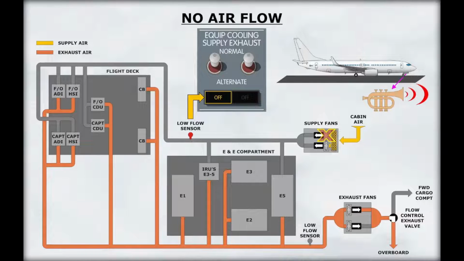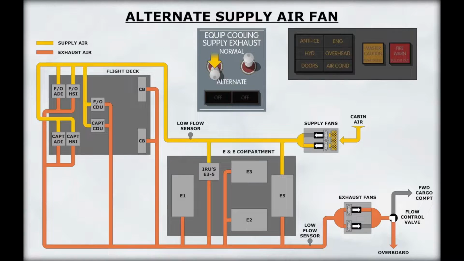In the event there is no airflow for equipment cooling, the associated off light will illuminate. If the aircraft is on the ground, the nose wheel warning horn will sound. Selecting the alternate exhaust fan should restore the airflow and extinguish the light.